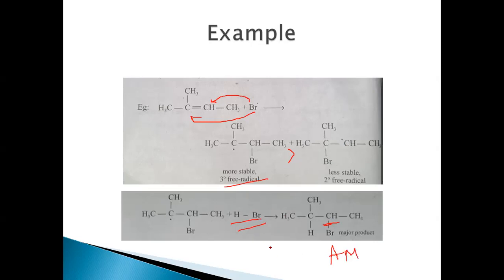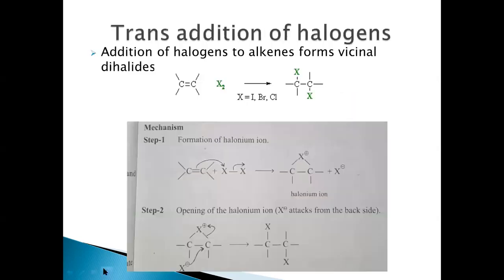Yes. This is 2-bromo-3-methyl butane, which is formed as a major product when HBr is added to this reactant here.